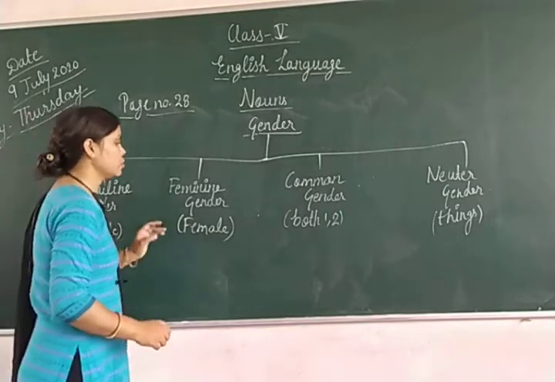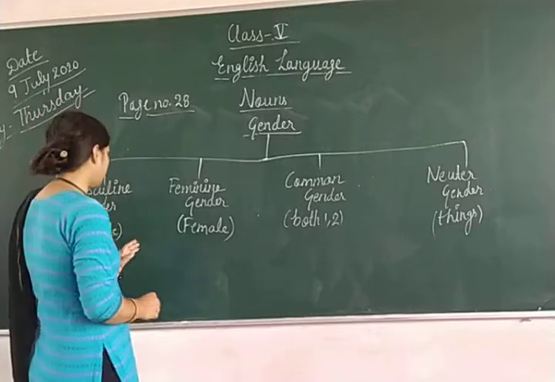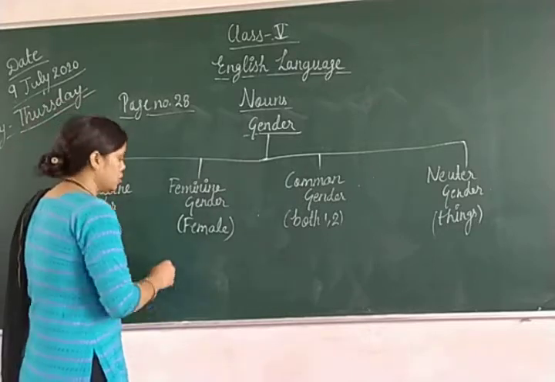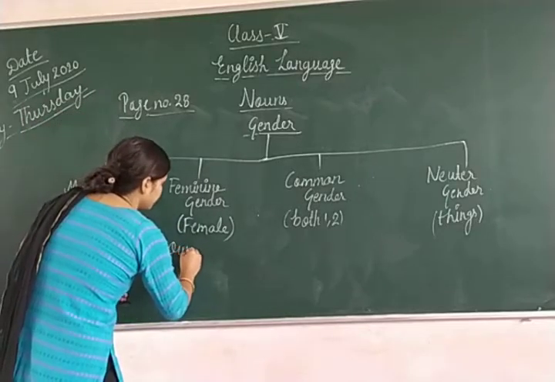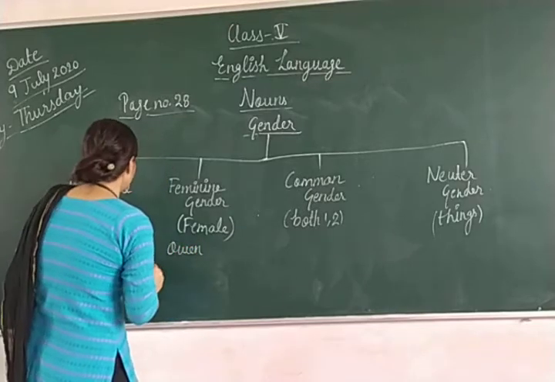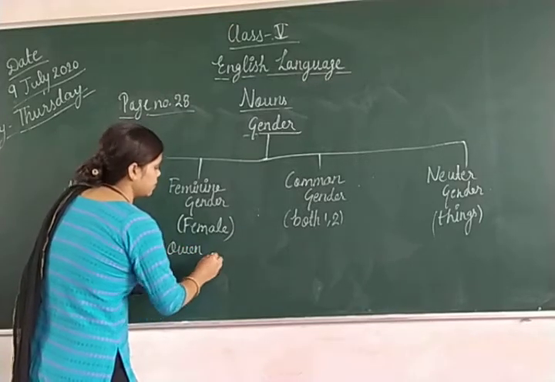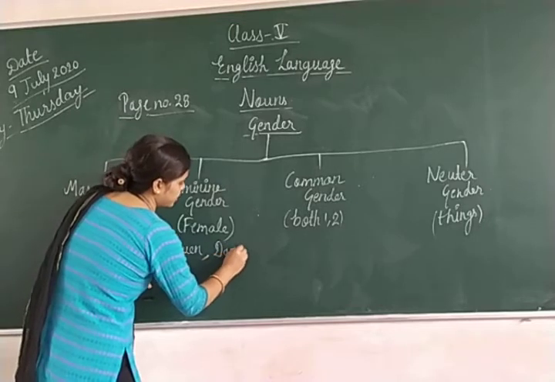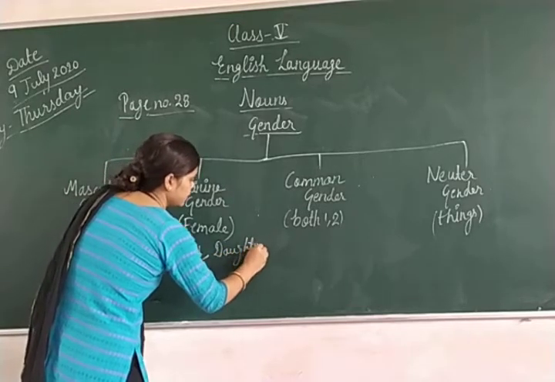Now move on to the feminine gender. So what are the examples? Like king I have written here. So queen would be the feminine gender, and son will become daughter here, right?